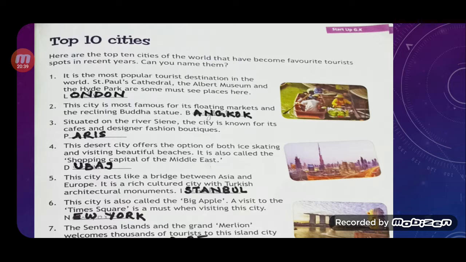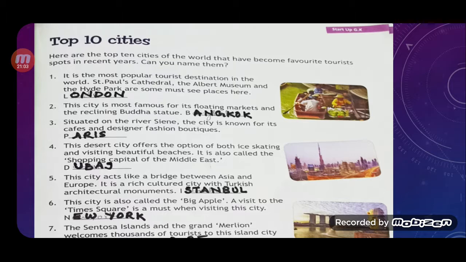London. Second, this city is most famous for its floating markets and this reclining Buddha statue. It is Bangkok. Reclining, children, means laying down, laying like that. It is in Bangkok.